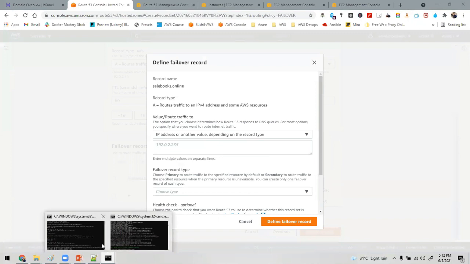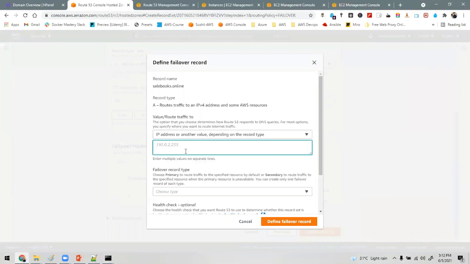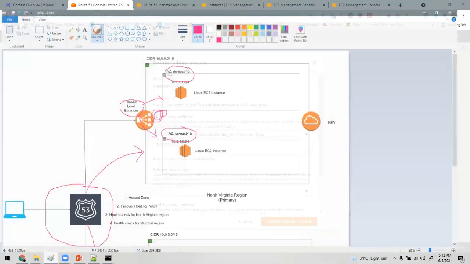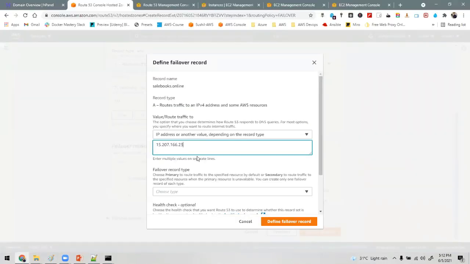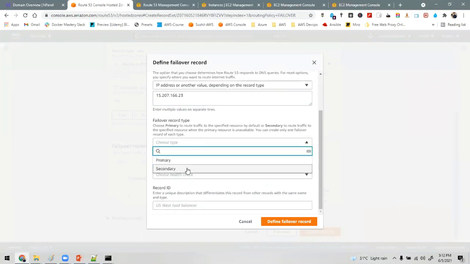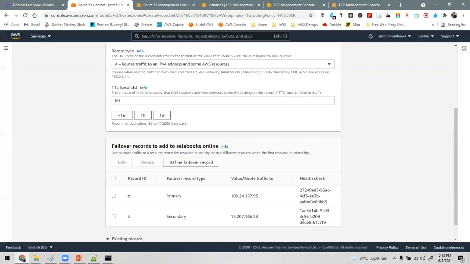This is the IP address of the Mumbai load balancer. I'm putting this load balancer IP address right now. Classic load balancer. Failover record type is secondary. Health check is the Mumbai health check. And click on define failover record.